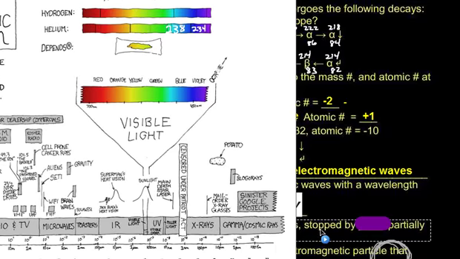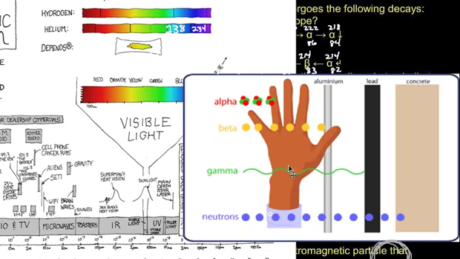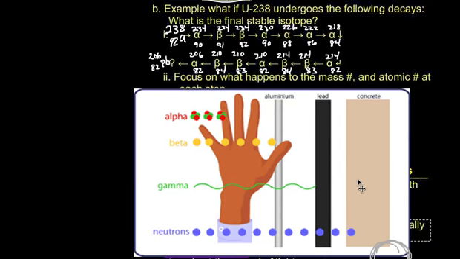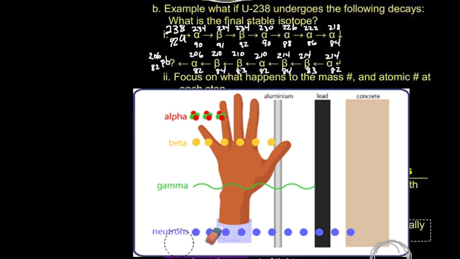And this is how they all penetrate. This is how all of our particles penetrate various things. And it's important for us to understand that alpha particles hit your skin, but then your skin absorbs them. But because it absorbs them, it's very damaging to your skin. Beta particles will pass right through you, and the aluminum foil can stop them.